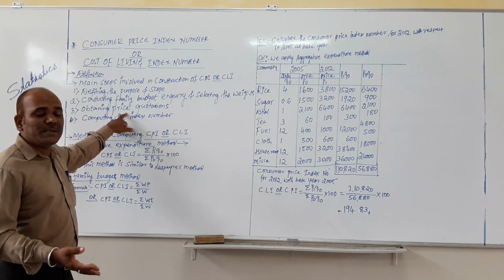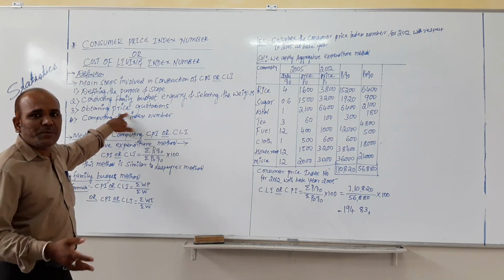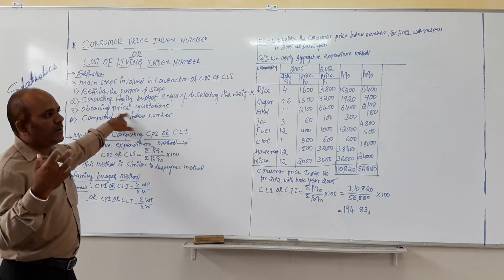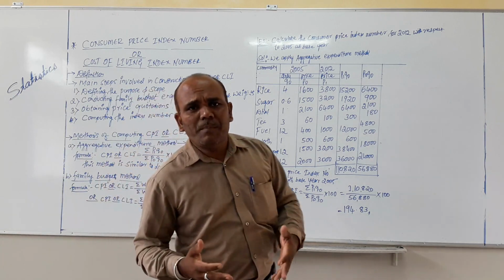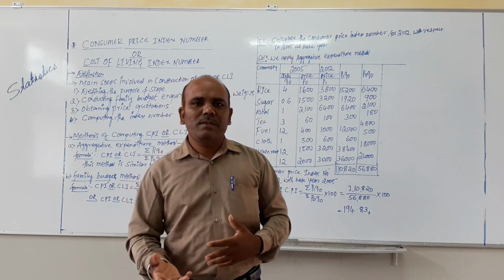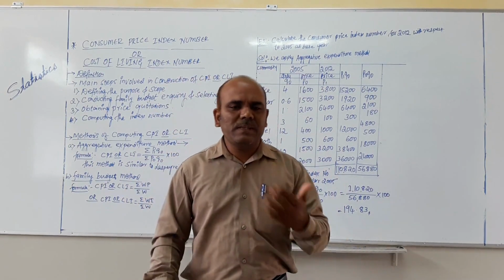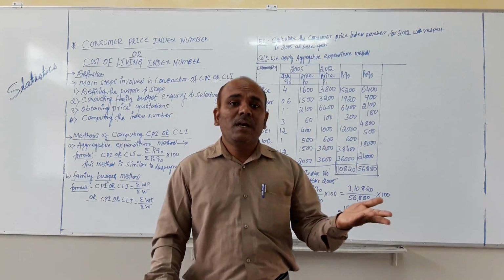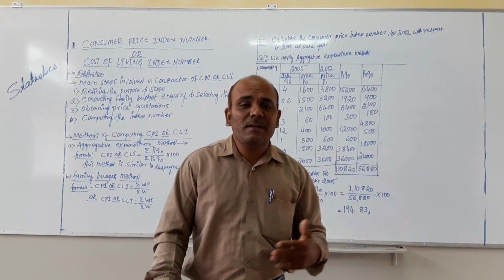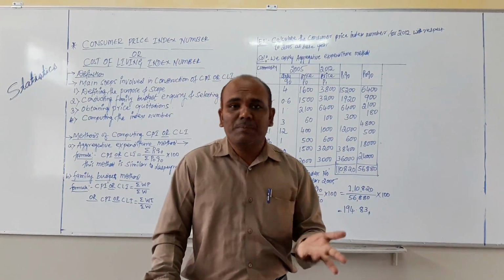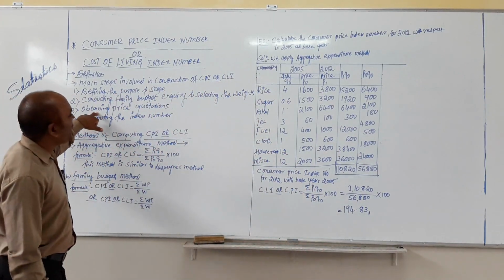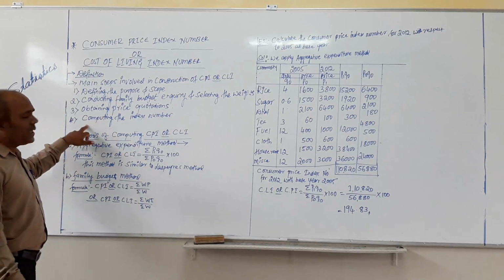There may be chances that in the same place the prices of the commodities vary. In a particular shop with which we are very close, the shop seller or trader may sell that commodity to other consumers at a retail price, while when you purchase that commodity, the trader may sell it to you at a wholesale price. So that's why we go into the third one, obtaining price quotations, and the last one is computing the index number.